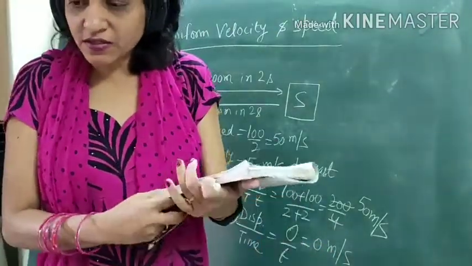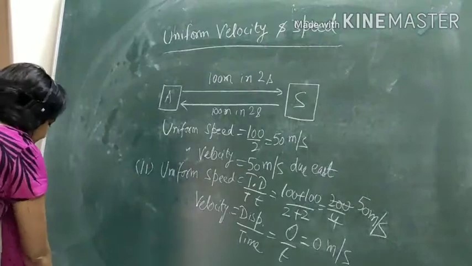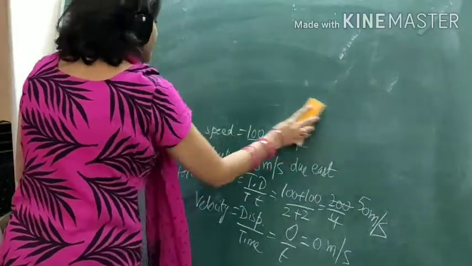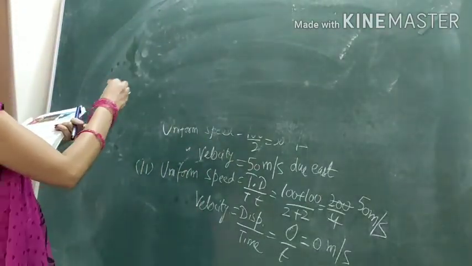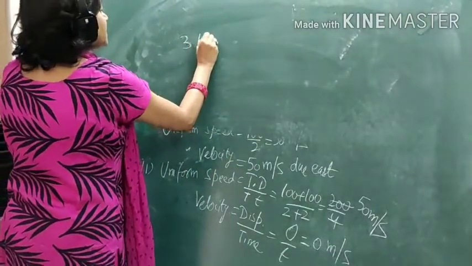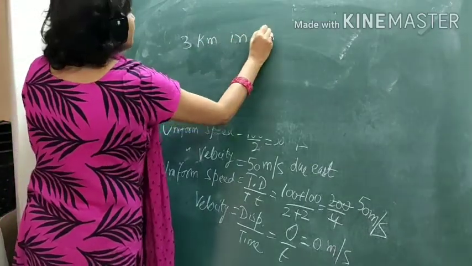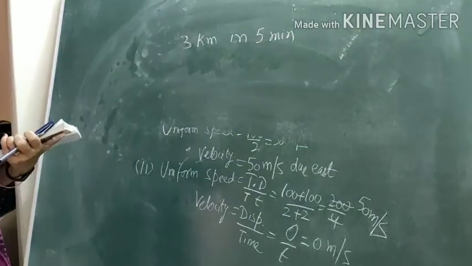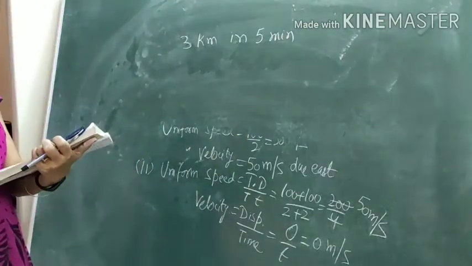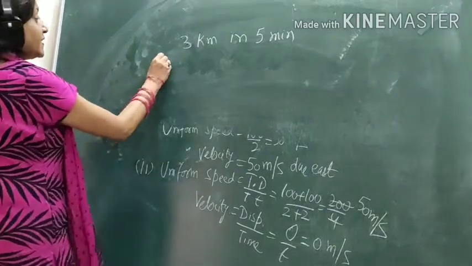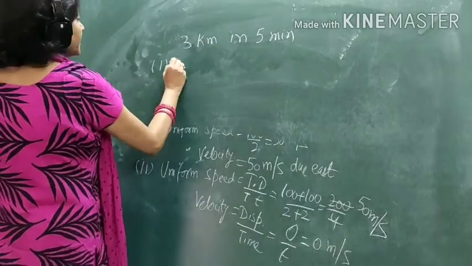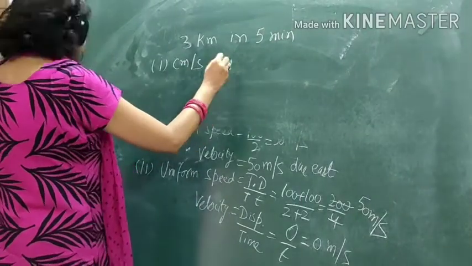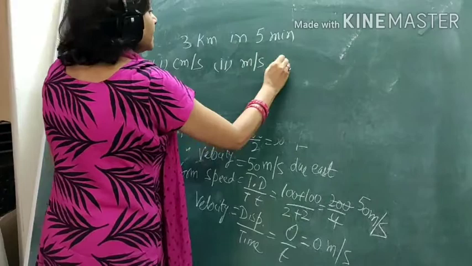The first statement: A scooterist covers a distance of 3 kilometers in 5 minutes. Calculate his speed in centimeter per second, meter per second, and third